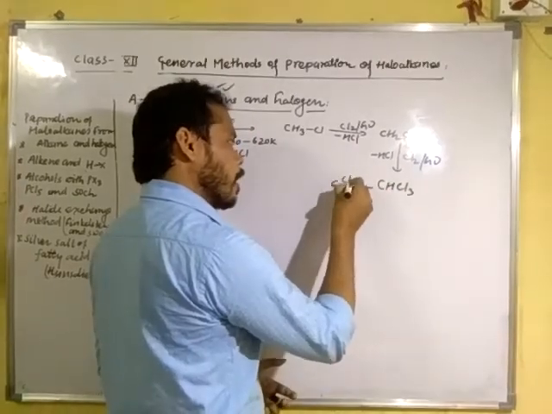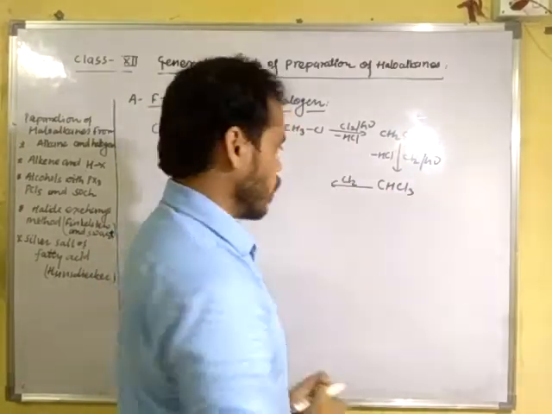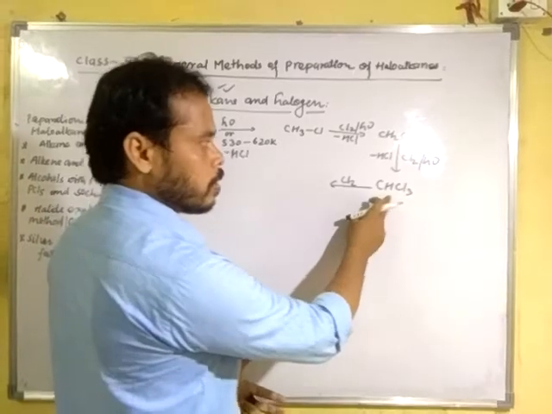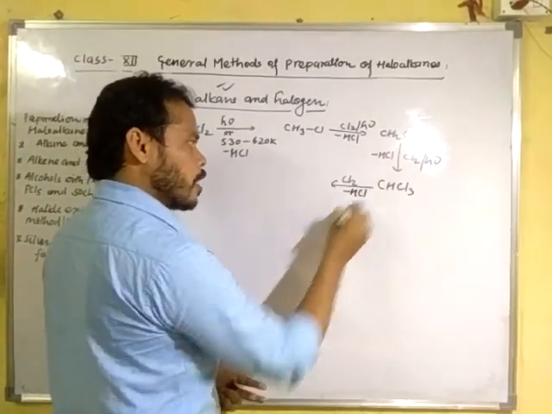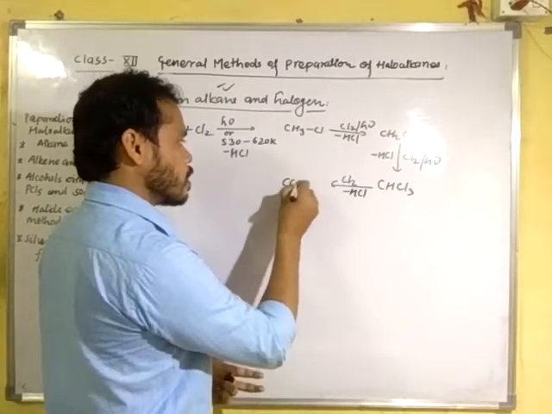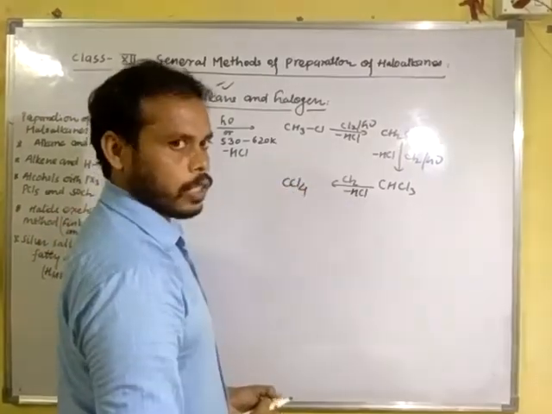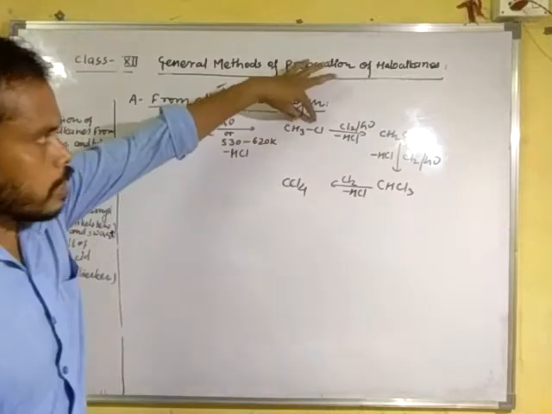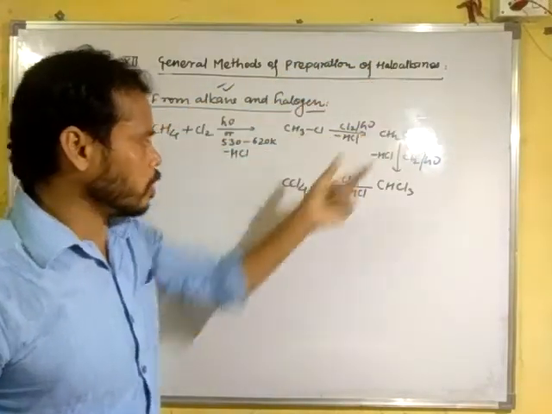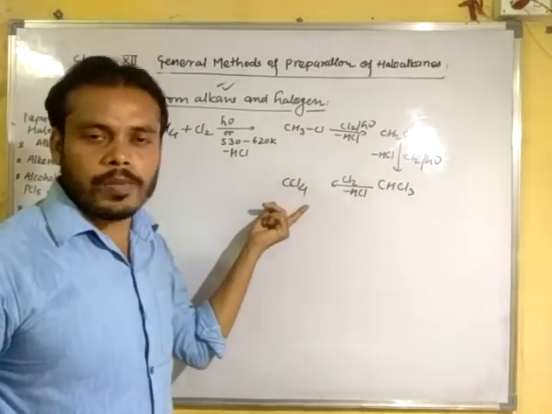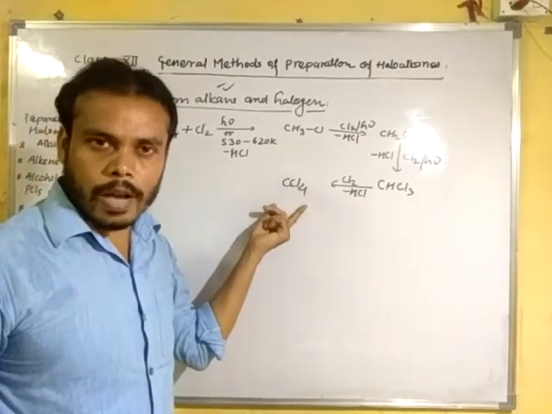Further, when the next molecule of chlorine reacts with this product with the liberation of HCl, it forms CCl4. You can see here monochloromethane, here dichloromethane, trichloromethane and tetrachloromethane or carbon tetrachloride.